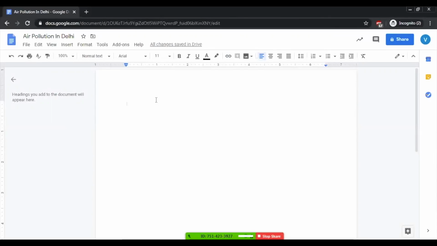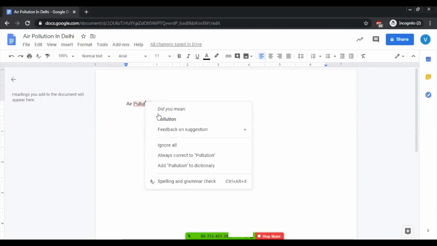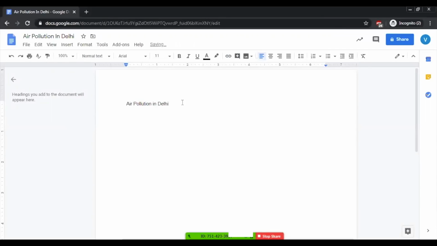So you can write down any aspect here: air pollution in Delhi. We have the spell checker here as well. You can check the spelling of pollution; spell check is already marked there. So, air pollution in Delhi. I have a bold command here. I have central alignment here. You can do such things. You can see there is justified alignment over here. You have spacings here, and all the other things are marked already.